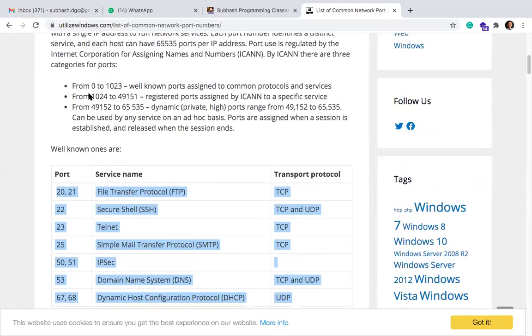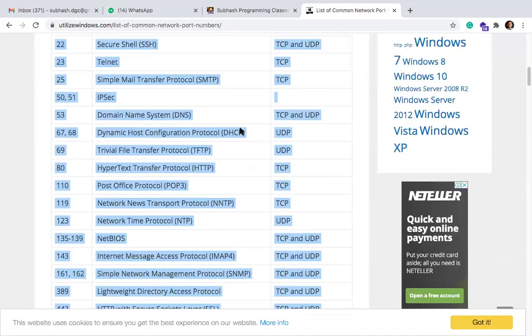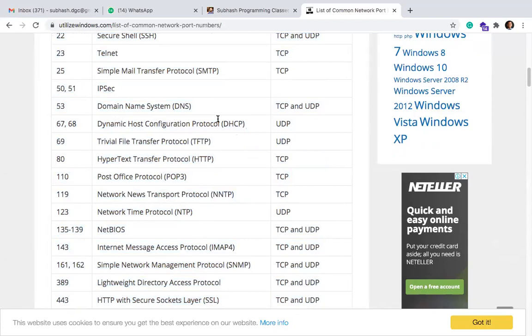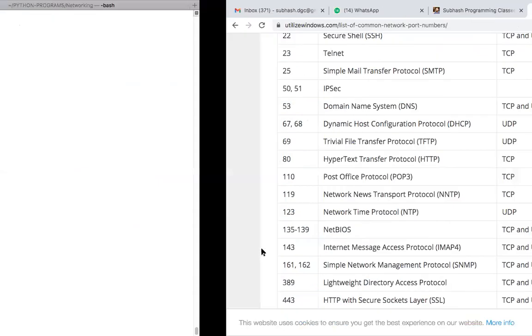Is that okay? There are many, they have not given completely over here. I think it is written from 0 to 1023 well-known ports assigned to common protocols and services, from 1024 to 49151 registered ports assigned by IANA to a specific service, from 49152 onwards can be used. Okay. Don't worry. I'm not reading all these things, guys. But there are a few ports that you can use, which are not used by standard services. So 2000 is one among such ports.